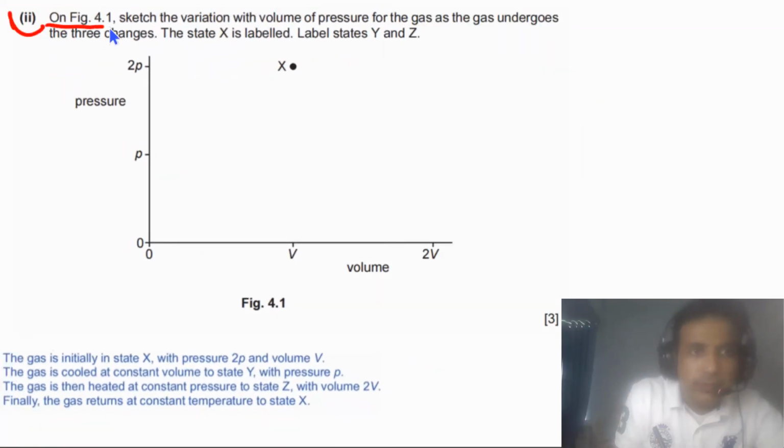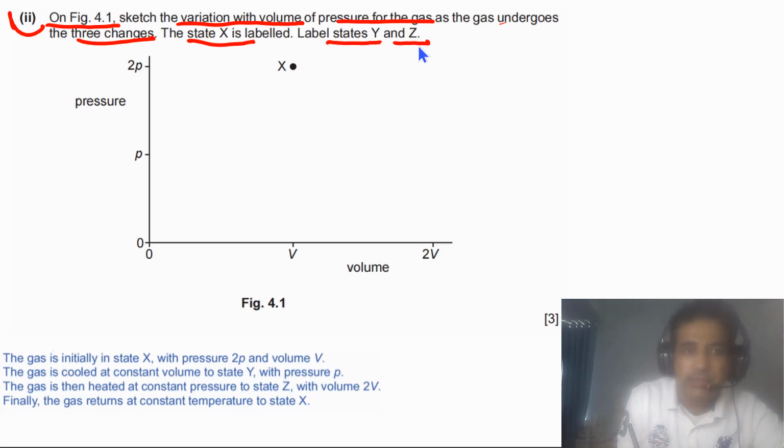The second part says: on figure 4.1, sketch the variation with volume of pressure for the gas as the gas undergoes 3 changes. The state X is labeled, as are states Y and Z. Now if you look at the given states, we have state X. For state X, it is given to us that the pressure is 2P and the volume is V. So we can write down V comma 2P.